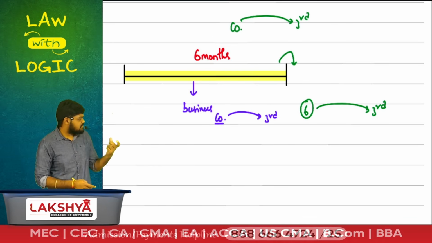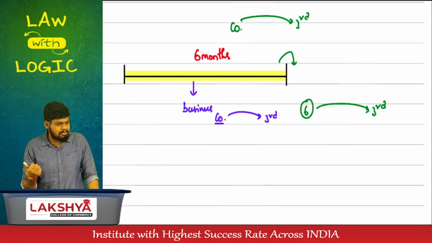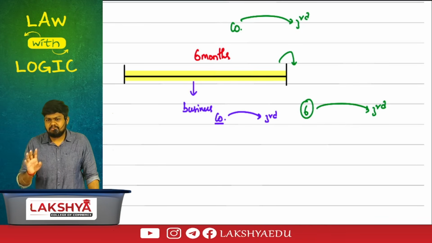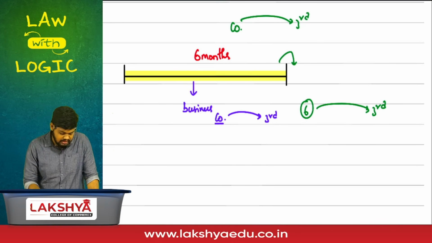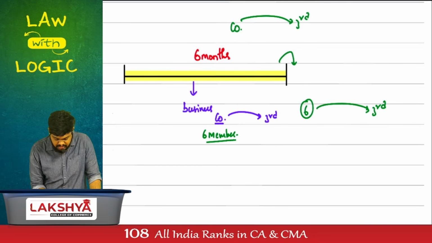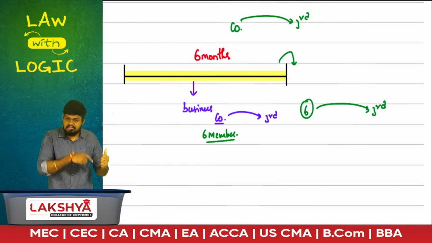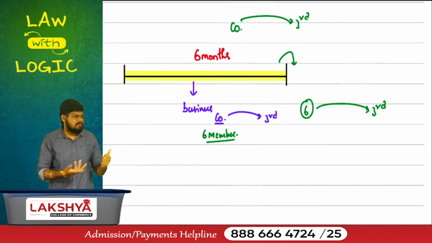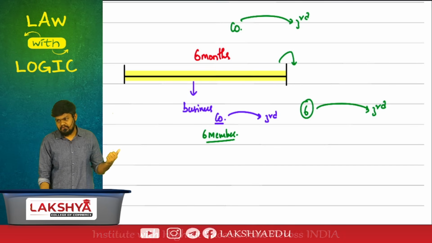But what about these 6 months? Give me the logic behind it. In these 6 months, are they technically a public company? No, but I have given you an assumption. I've given you the privilege to be still called a public company. Even though there are only 6 members existing in your company, it is still assumed that the contract was entered by the company. If the contract is entered by the company, who is held liable? The company itself. Acts done by the company. The company itself is liable. Are you getting the logic behind it?